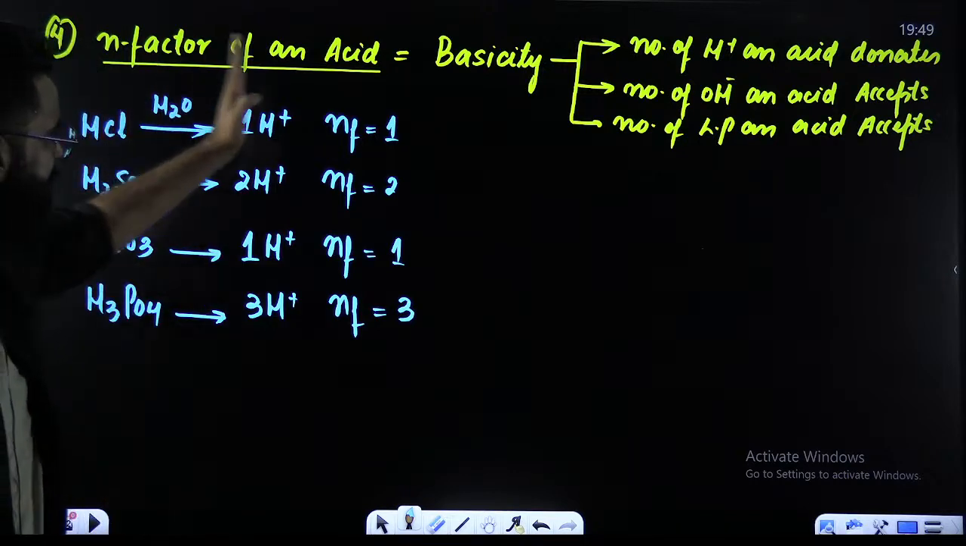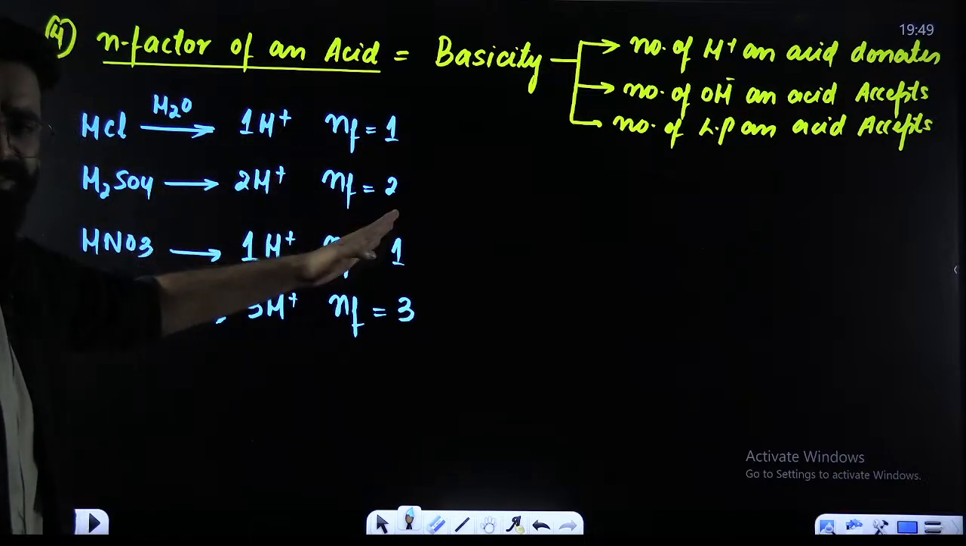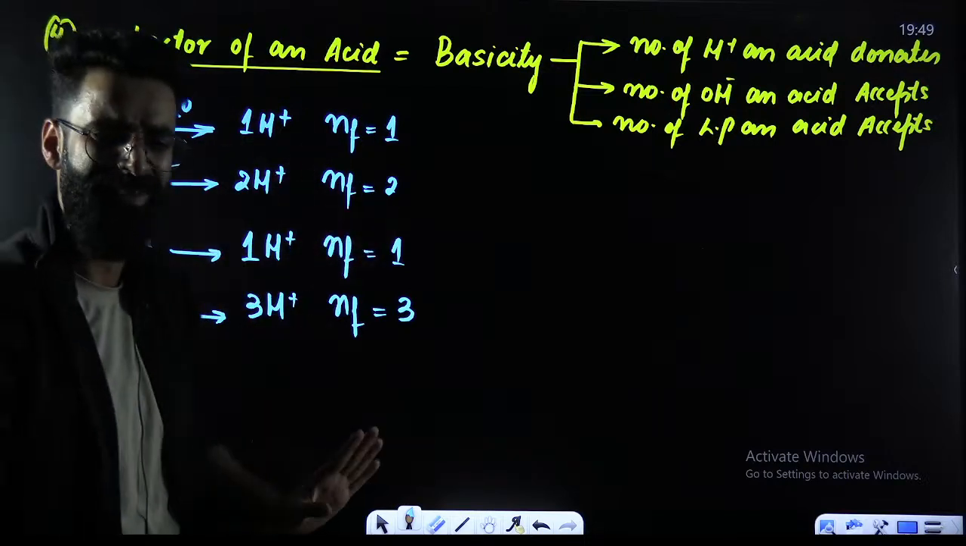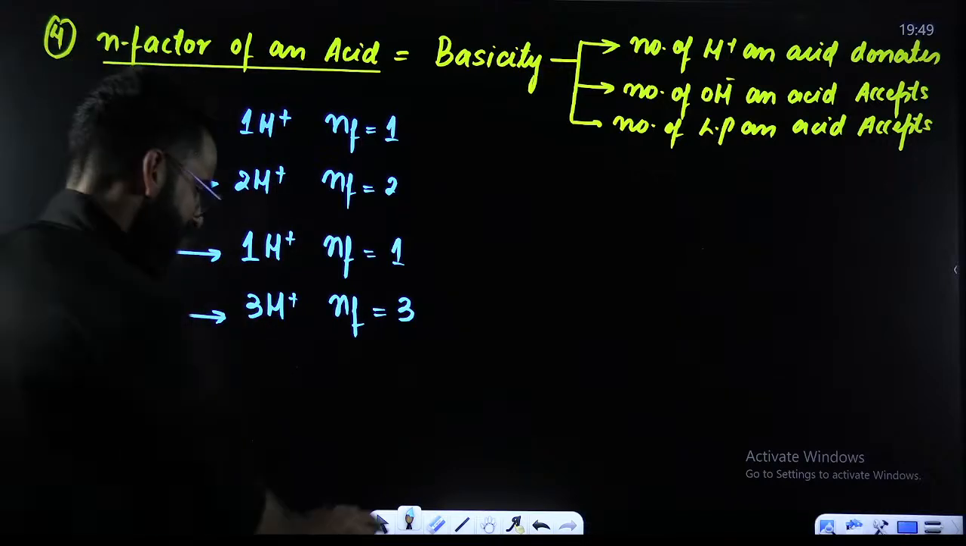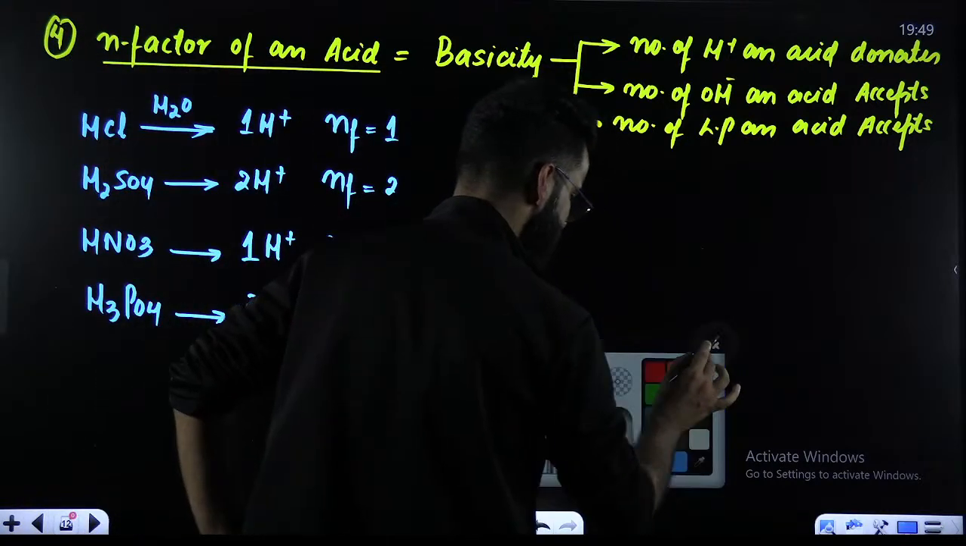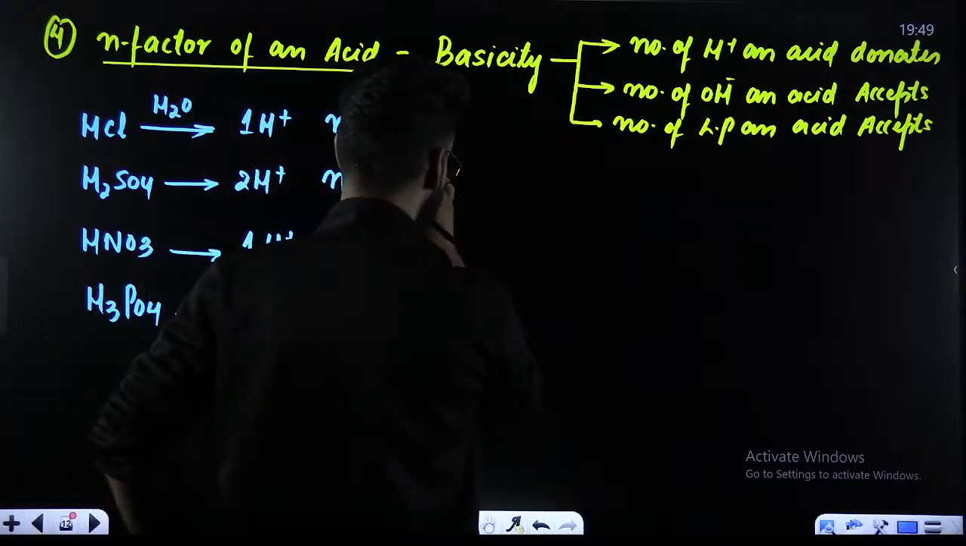Molar mass of the acid divided by N factor. Molar mass divided by its N factor. You'll be easily getting the equivalent mass of these acids, right? Now, here is one point. Let me see what exactly will be your answer.